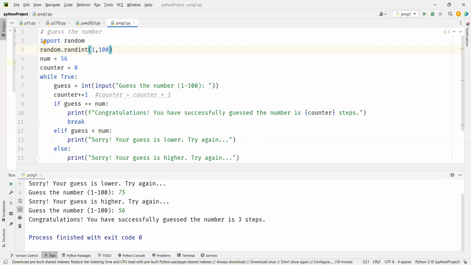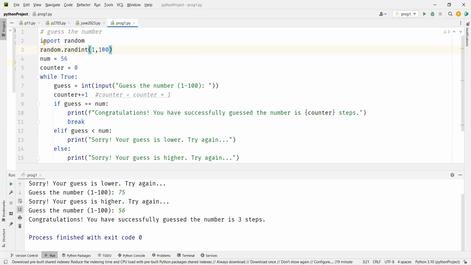In range and all the other functions that we'll do later, in NumPy, Pandas, etc., you'll see that the ending number is up to, not including. But randint, remember, is a little different. Here both numbers, the starting number and the ending number, are inclusive. So if I say 1, 100, it will generate any random number between 1 and 100. Every time you run it, it's going to create a new number.